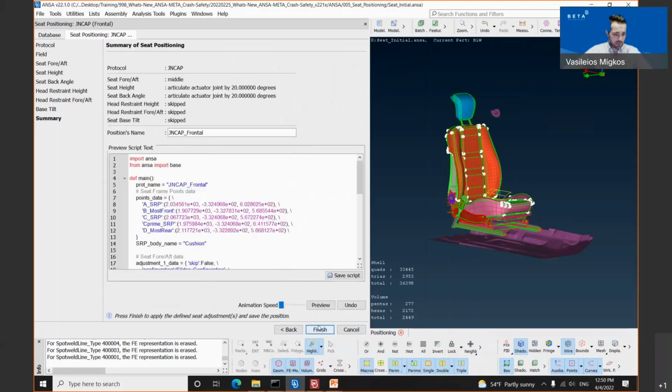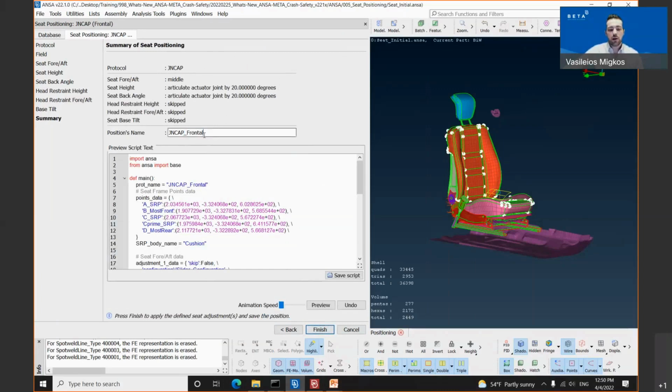Once the summary step has been reached, on the top, the protocol which has been selected appears. The protocol is the Japan NCAP. Then the 6 steps of these protocols appear, the ones where we have selected something and the ones which we have skipped. The position name is the Japan NCAP underscore frontal.